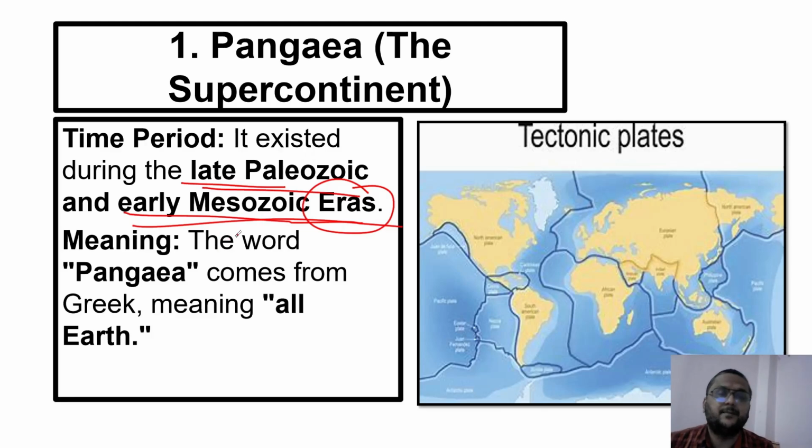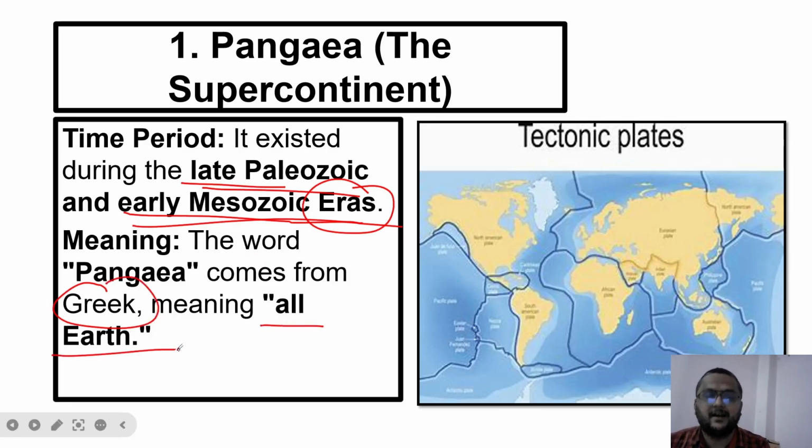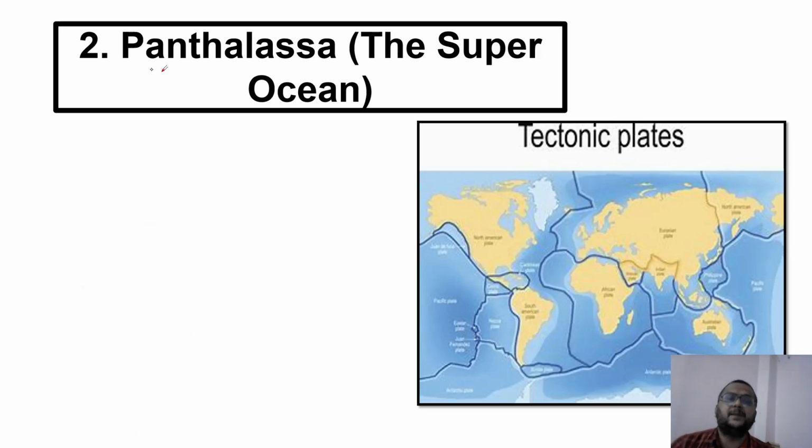What is the meaning of Pangaea? The word Pangaea comes from the Greek language. It means all earth. Next is Panthalassa.